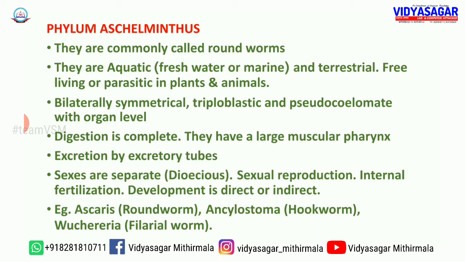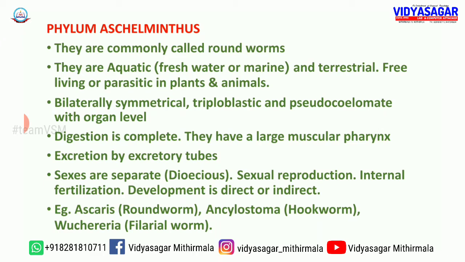Number 2, they are aquatic or terrestrial. Some of the roundworms are aquatic in nature, enjoying both freshwater and marine systems. But some others are terrestrial in nature. They are adapted to land life. They are free living or parasitic in plants and animals. Some of the roundworms are free living, but some others are parasitic on